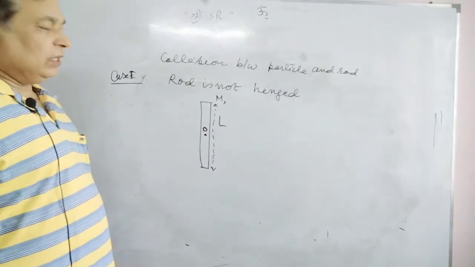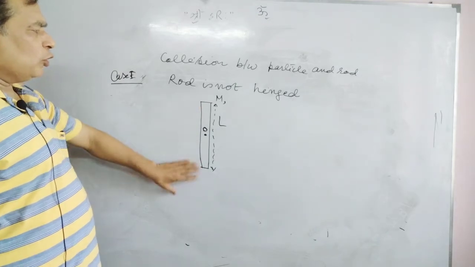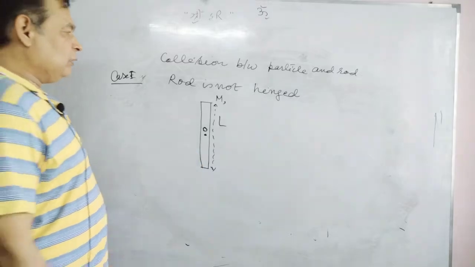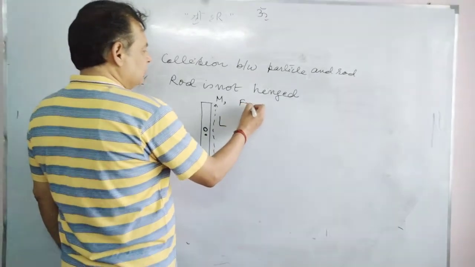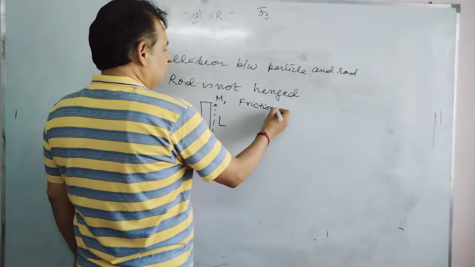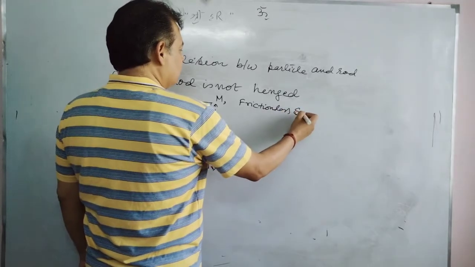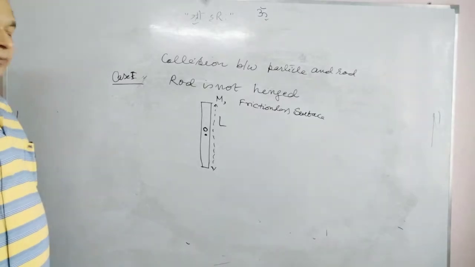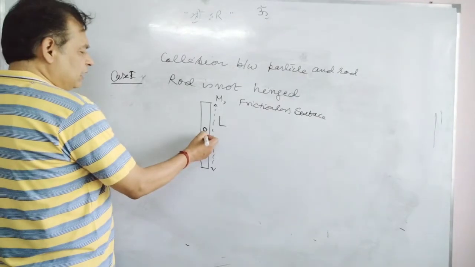I am telling you again, this is a uniform rod of mass capital M, length l, put on a frictionless surface. It is not hinged.